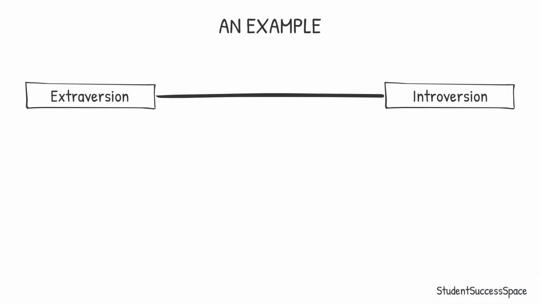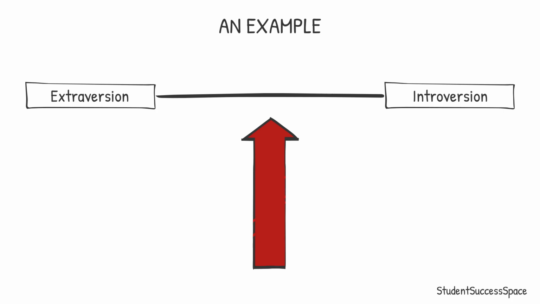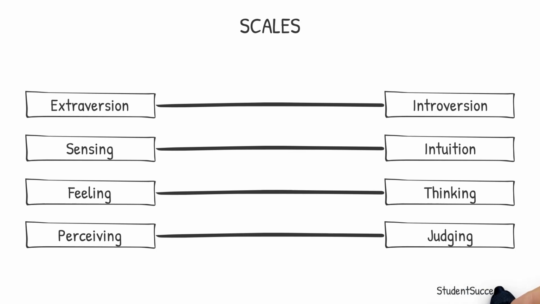Of course, there are also individuals that are balanced, almost exactly between each side of the scale. Therefore, we cannot say that individuals are 100% extroverted or introverted. There are no absolutes. This principle of scales or spectrums applies to each of the functions. This is also what leads to the unique differences between the individual personality types.